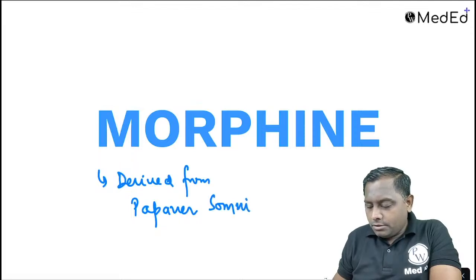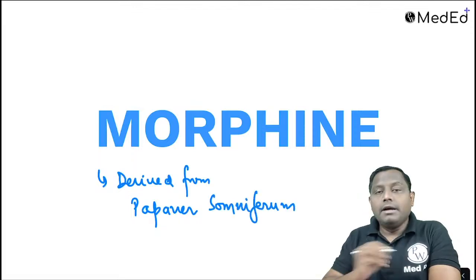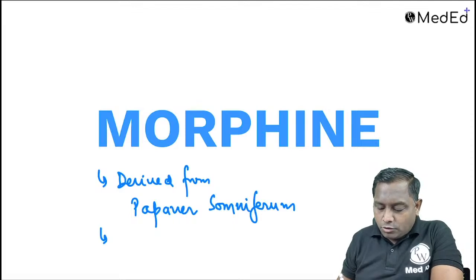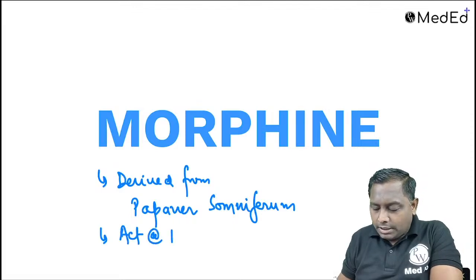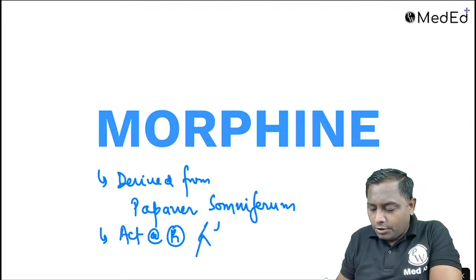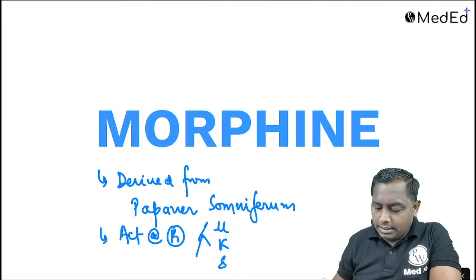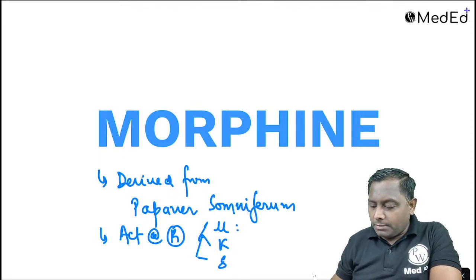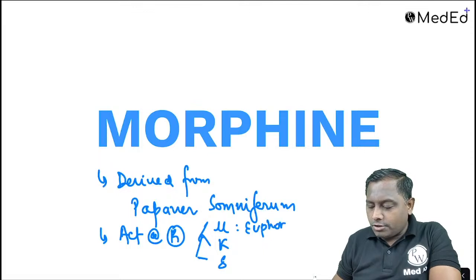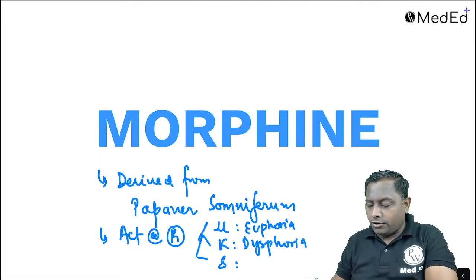Papaver somniferum. Now opioid mainly is going to act at the receptor. What is the name of the receptor of the opioid? We already know the receptors are mu, kappa, delta. Mu receptor is mainly responsible for euphoria. Kappa is mainly responsible for dysphoria, and delta is mainly for analgesia.